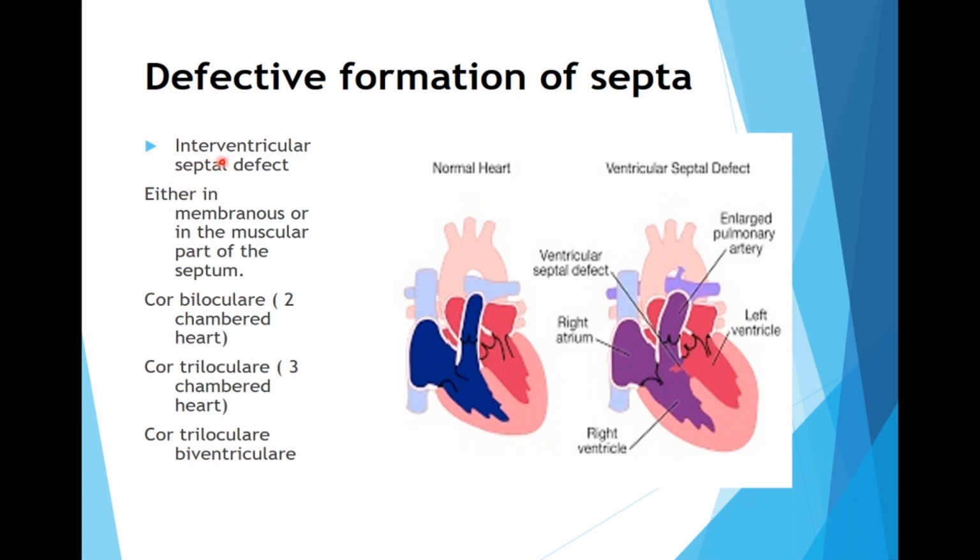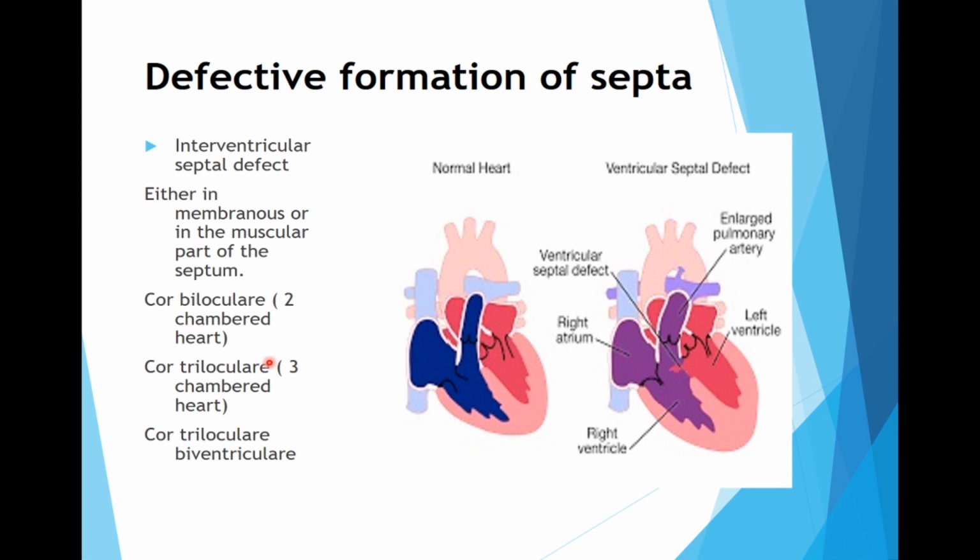Now when we come to the interventricular septal defects, this could be either in the membranous portion, or there could be defect in the formation of the muscular portion of the interventricular septum, or the proliferation from the AV cushion does not take place. So the heart could be either two-chambered or three-chambered. Now two-chambered heart is when just single atria, single ventricle.